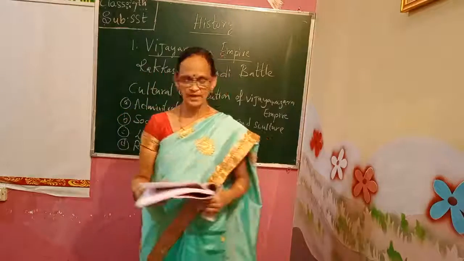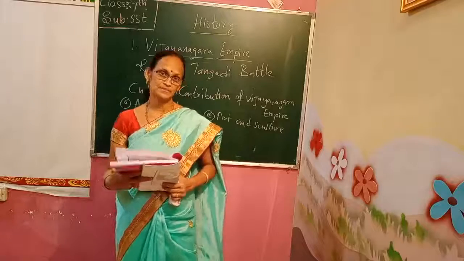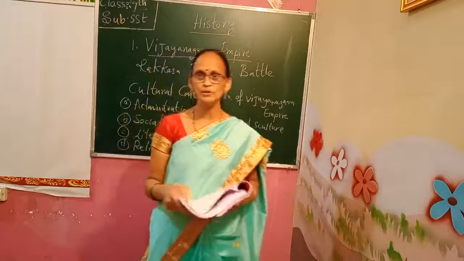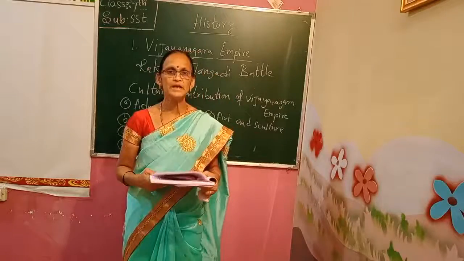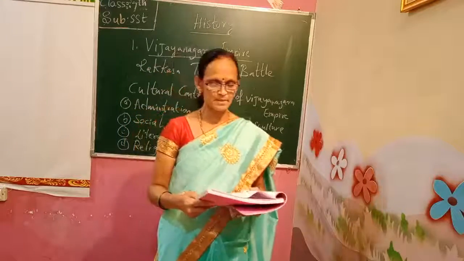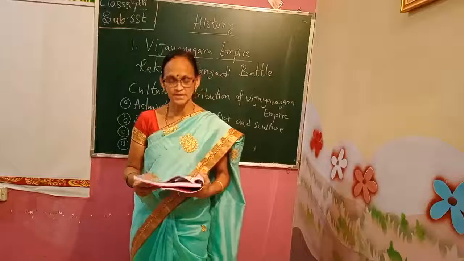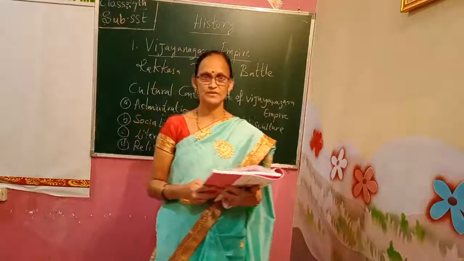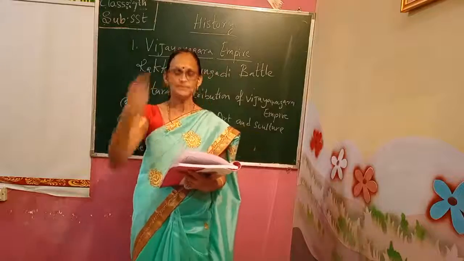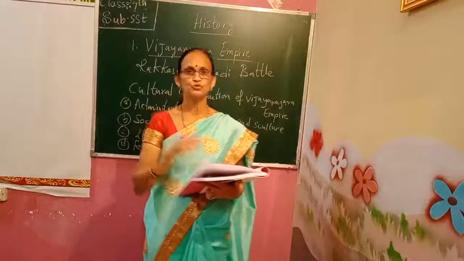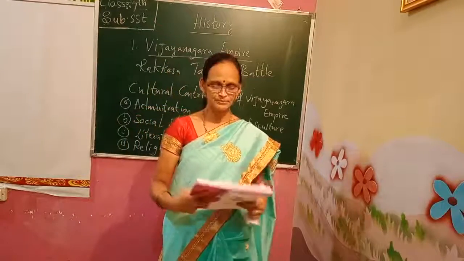Since Sadashivaraya was a minor, below the age of 18 years, he was not able to become a king. So what happened? Ramaraya of the Aravidu dynasty, son-in-law of Krishnadevaraya, took the responsibility of the kingdom.